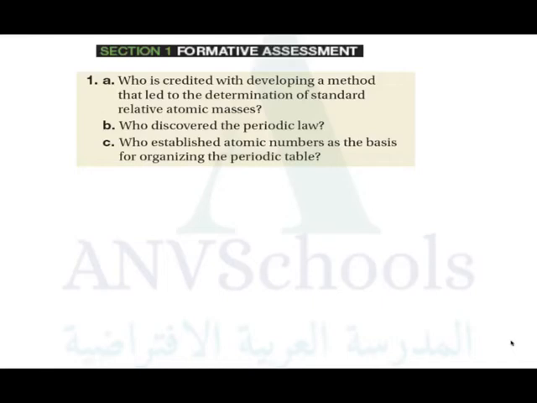Chapter 5, Section 1, Formative Assessment. The first question: who is credited with developing a method that led to the determination of standard relative mass?